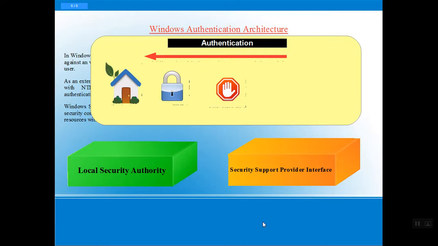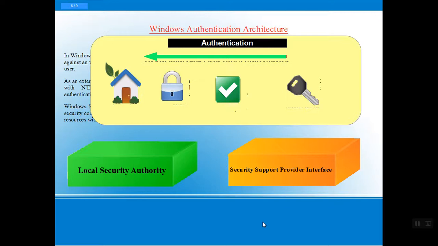But if you are the authentic owner or user of that house, you can simply use the key and get access. So this is authentication: using the correct authentication to get to our destination system.